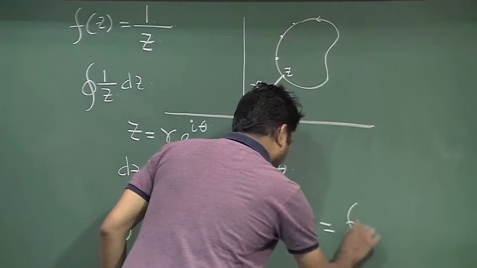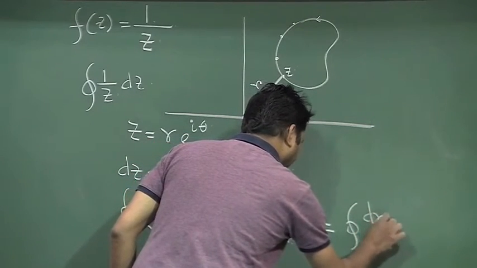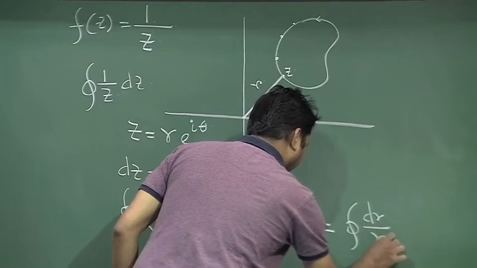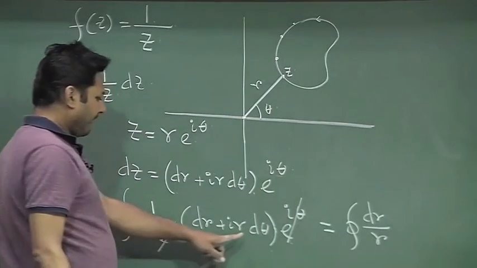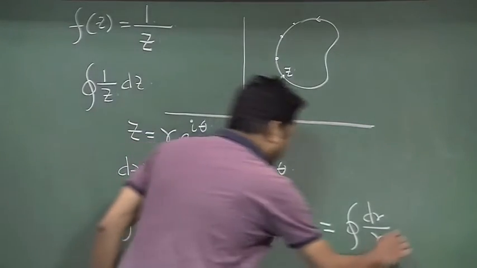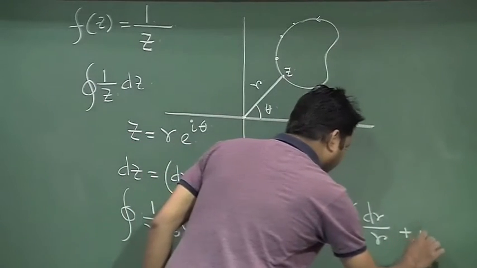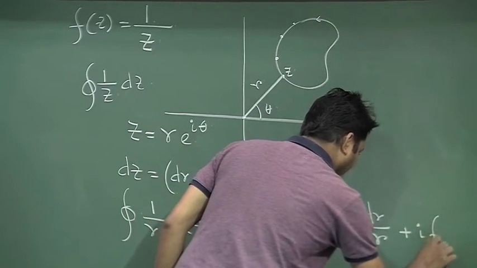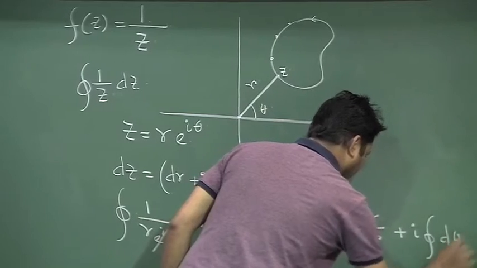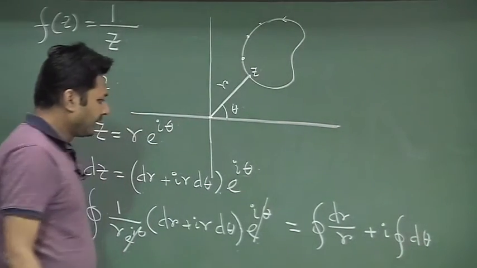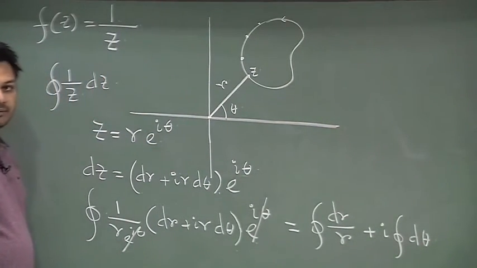So, it will be something like dr by r plus i d theta. Simply I will have this.